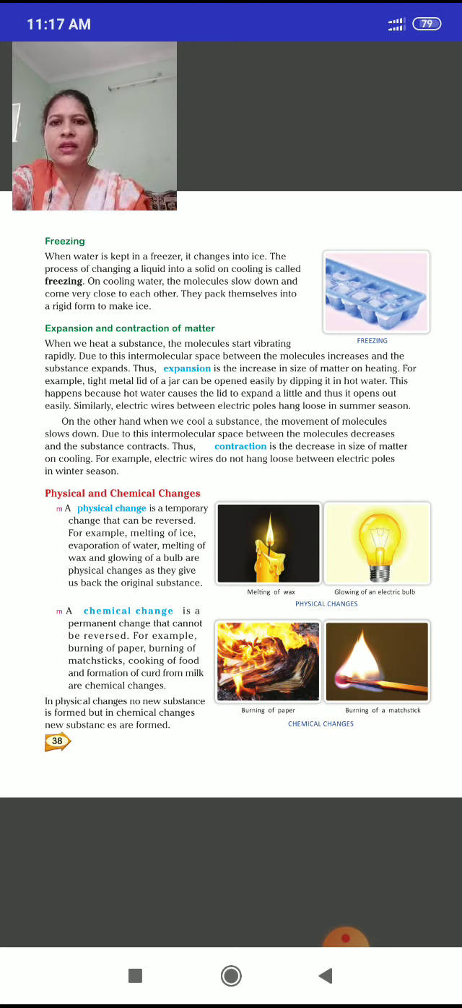What is freezing? When water is kept in the freezer, it changes into ice. The process of changing a liquid into solid on cooling is called freezing. When you keep water in an ice tray and put it in the freezer, after some hours it will change into the solid state, that is ice.